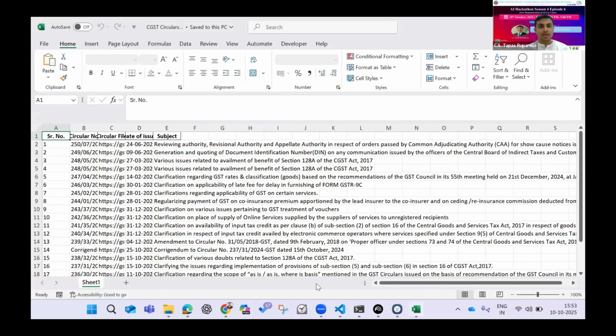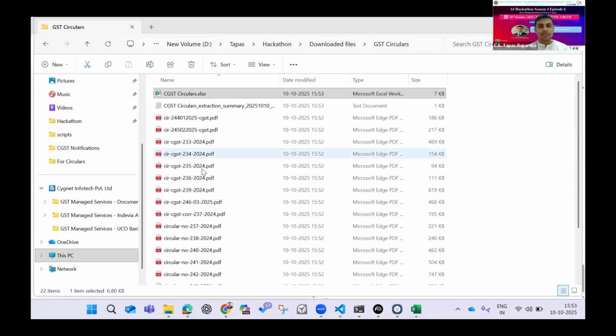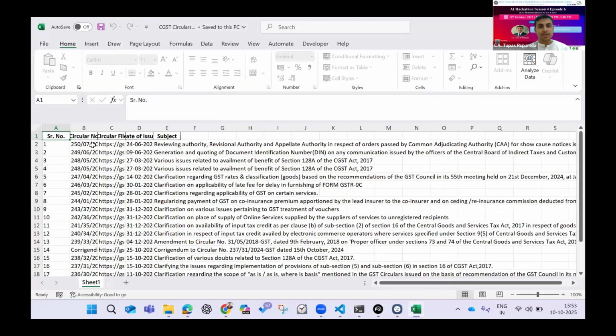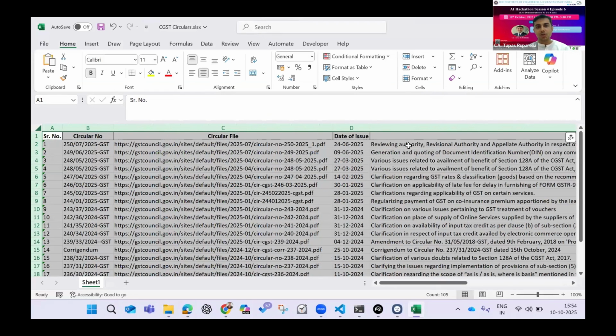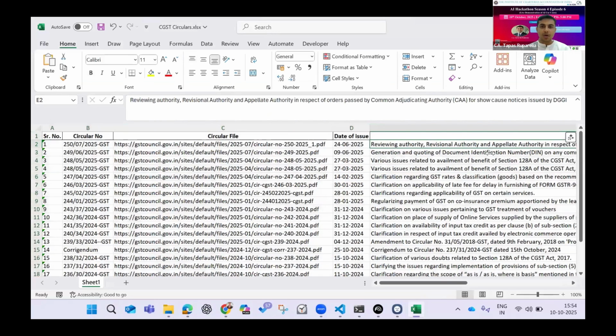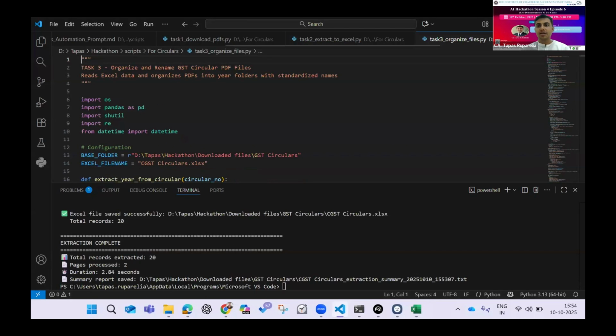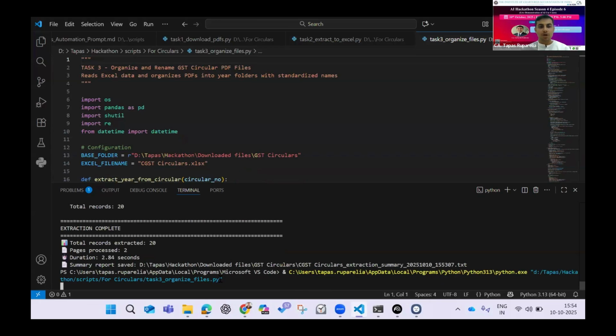Yeah, so this is the Excel file. It has everything. It has circular numbers, it has the different fields, it has the links, it has also the date of issue, etc. Now, as I said, I have run my third code, which very quickly organizes the entire downloads that I have done into proper folders.